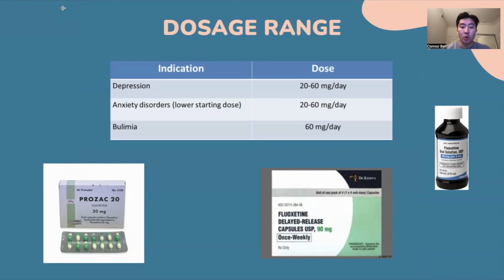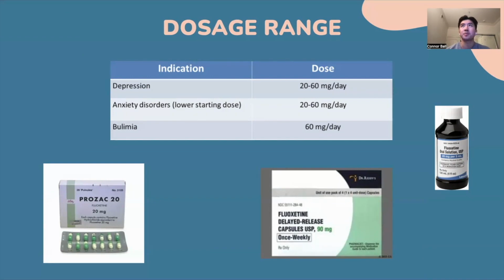Fluoxetine is administered orally to the patient. It is taken once a day in the morning or in the evening. Dosage levels exist in oral solution at 20 milligrams, tablet at 10, 20, and 60 milligrams, capsule at 10, 20, and 40 milligrams, and delayed release capsules at 90 milligrams. Depending on the disorder, the dosage of the medication will vary. Specifically with major depressive disorder, 20 milligrams to 40 milligrams is generally the desired amount for effectiveness. After 4 to 6 weeks, doctors will determine the appropriate dosage level depending on the side effects that a patient is experiencing.